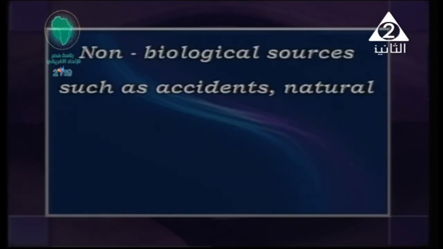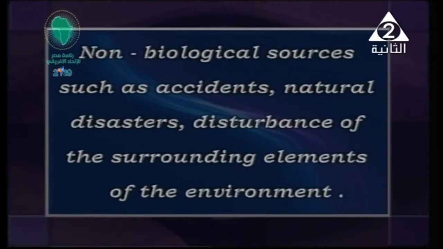And also non-biological sources. So we have two different types of threats or pathogens: biological and non-biological sources. Non-biological ones are such as accidents, natural disasters, disturbance of the surrounding elements of the environment, and harmful elements coming out from cars, from fumes around us, and so on. Those are called non-biological sources.